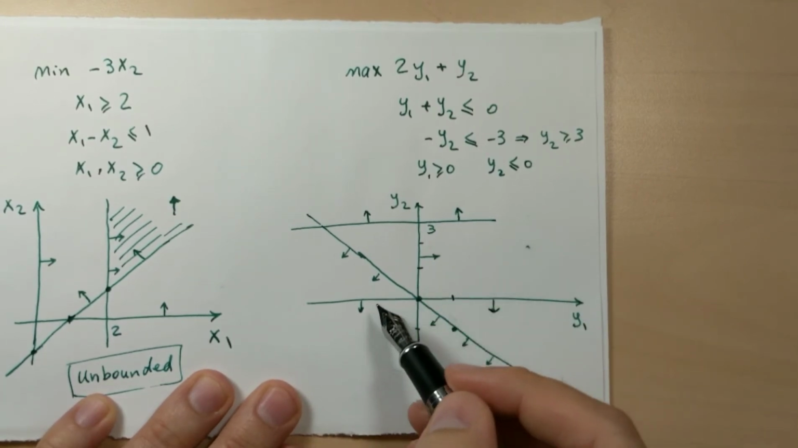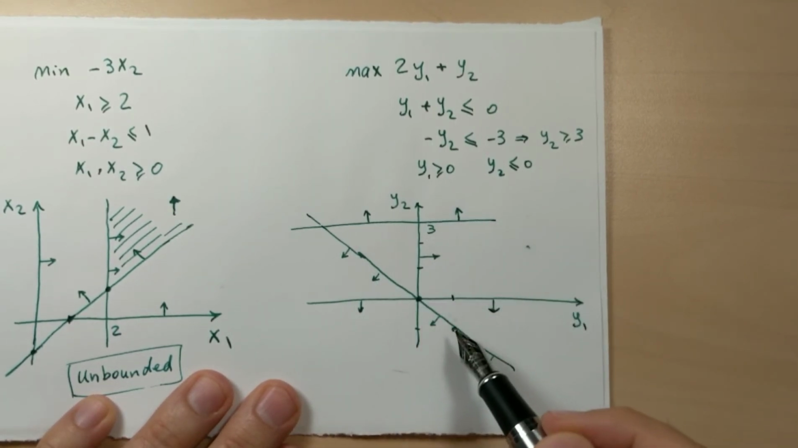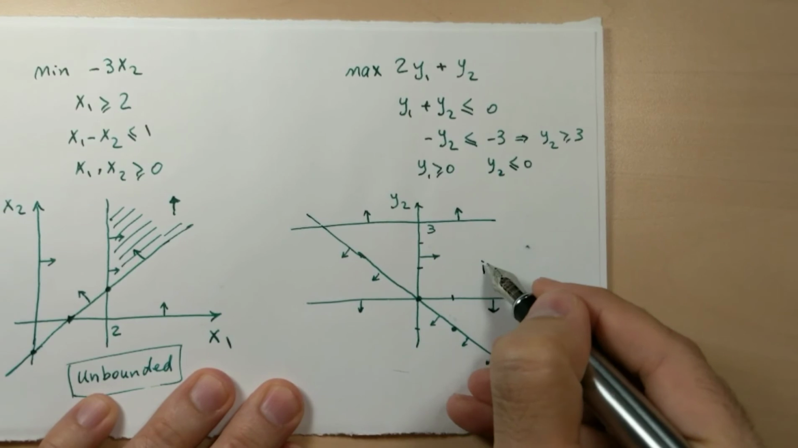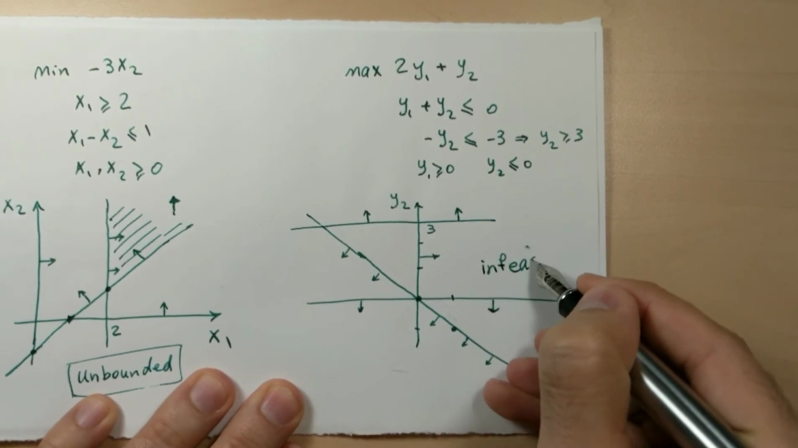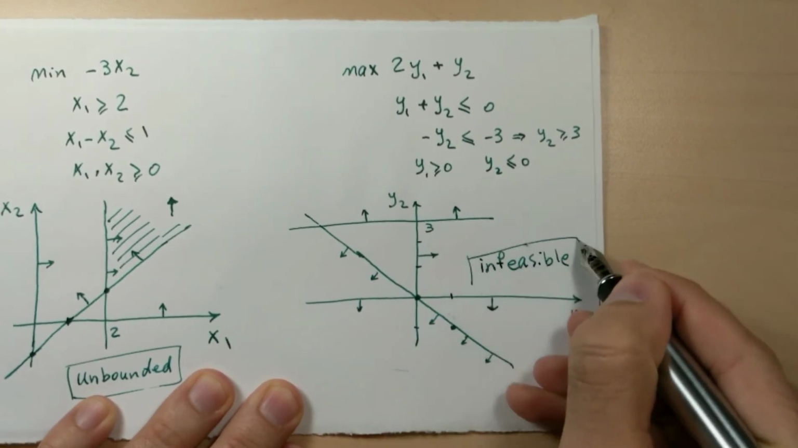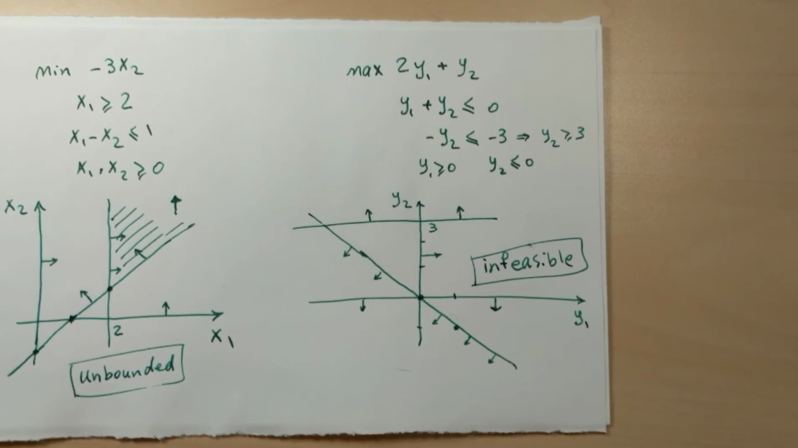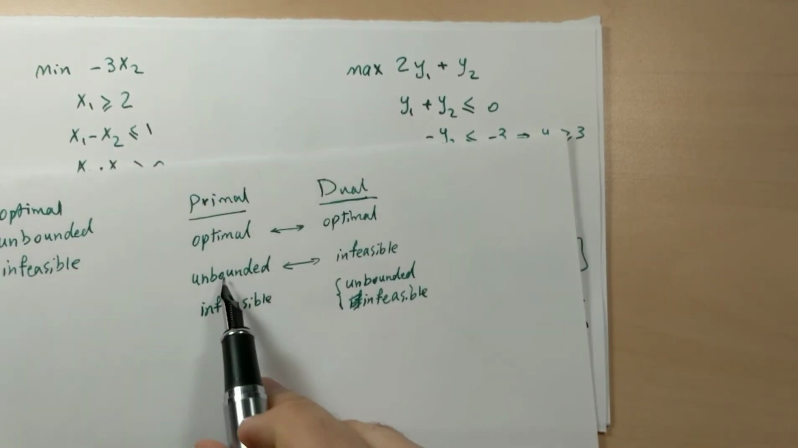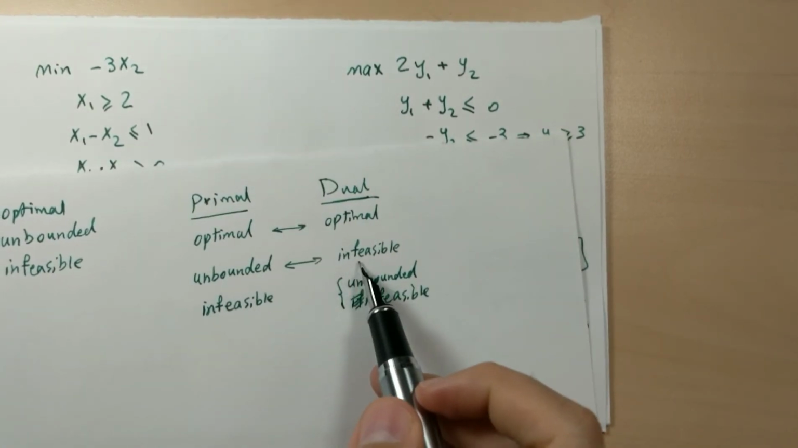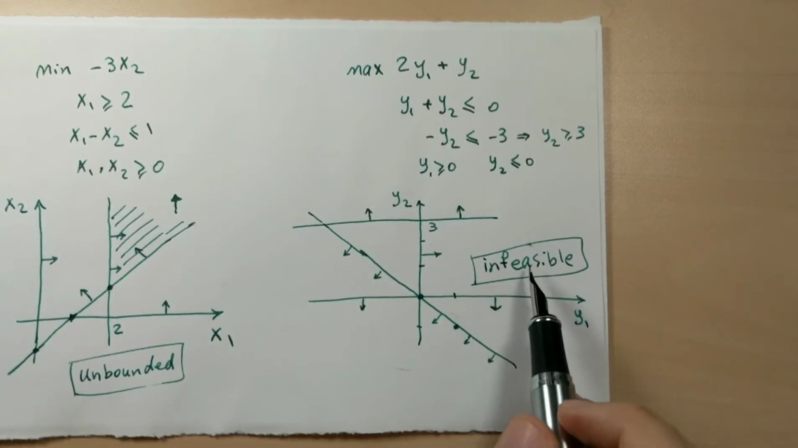Can you find any common feasible region here? No. There is no feasible region. It's infeasible. So, as you see, when the primal problem is unbounded, the dual is infeasible. Unbounded, infeasible.